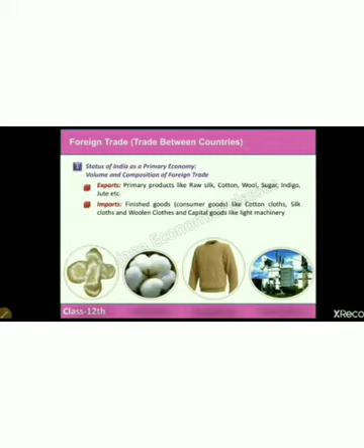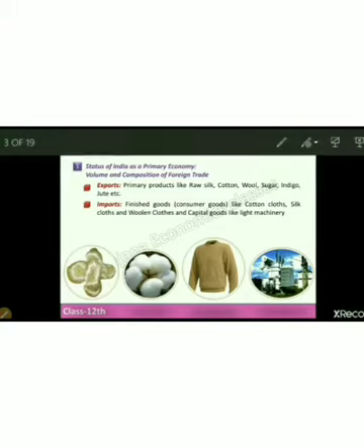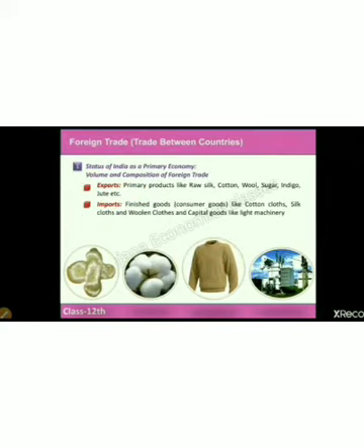So now let's see what kind of steps or policies the Britishers adopted and how they affected our foreign trade. Our status was completely converted from an exporter of finished products to an importer of finished products, right? We started exporting products like raw silk, cotton, wool, sugar, indigo and jute, and we became importers of finished or consumer goods like cotton clothes, silk clothes and woolen clothes, and capital goods like light machinery. This is how their policies affected our foreign trade.